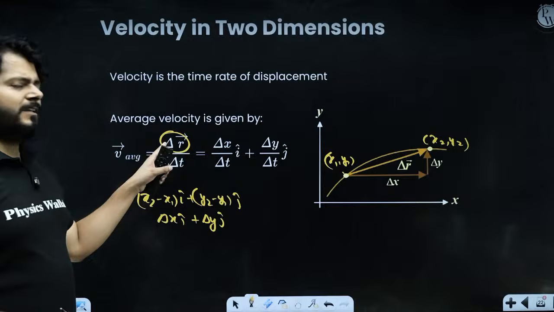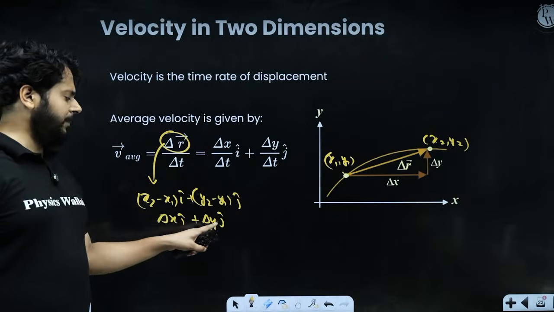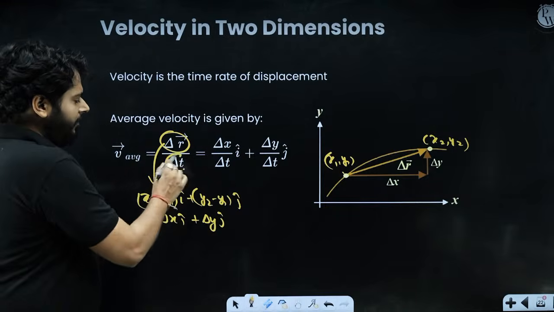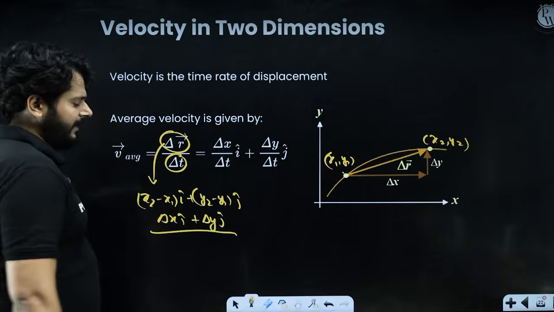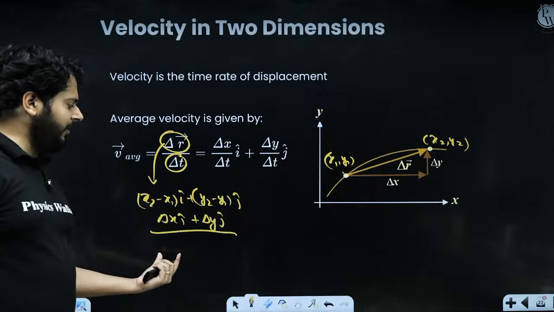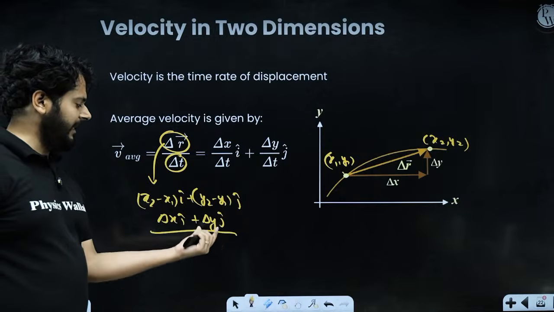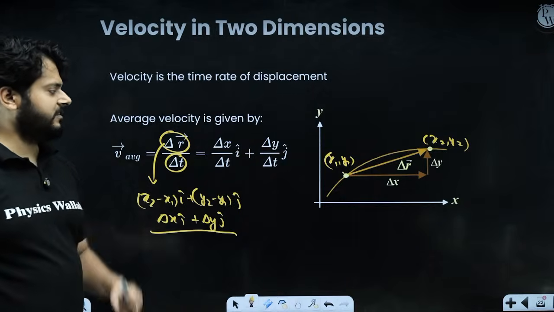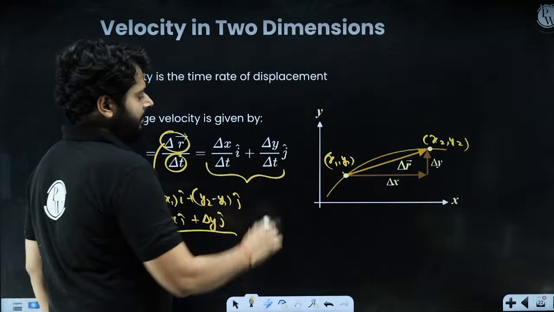So in place of delta r, you can put delta x i cap and delta y j cap, and you divide it by delta t. So delta t is dividing the whole thing, right? So delta x i cap upon delta t, delta y j cap upon delta t, right? So this is the expression you will get, okay?